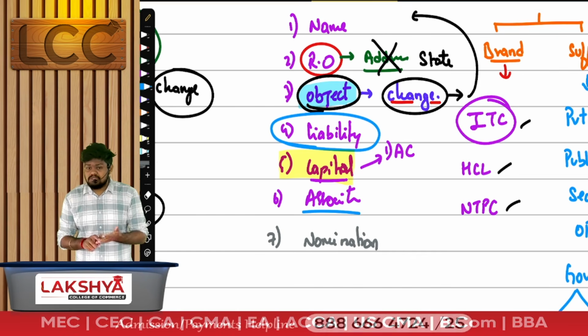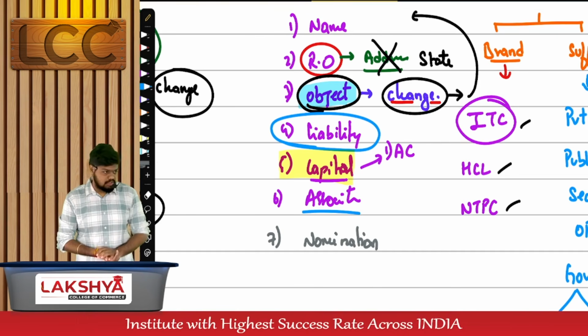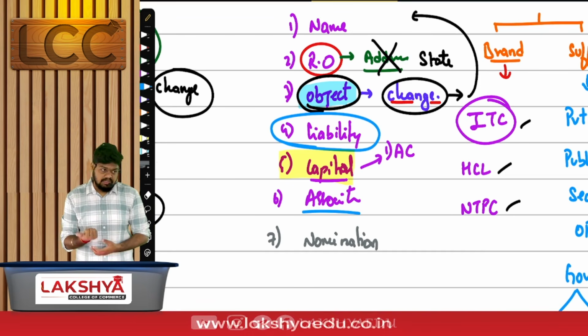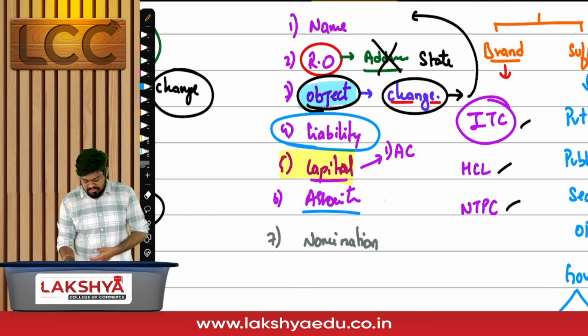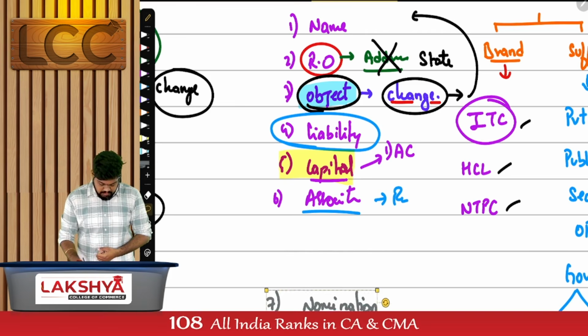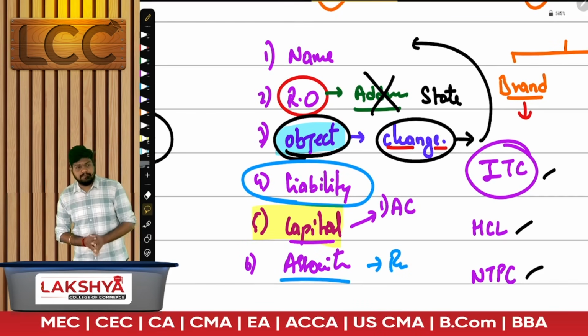That's the reason it is also called the subscription clause, subscribers to memorandum clause, or association clause. The people who are associated with the company from the beginning, that's why it's called the association clause. I'll mention their particulars in it. Nomination, we'll keep it aside and discuss it later. Now you have to do the analysis and give it to me.